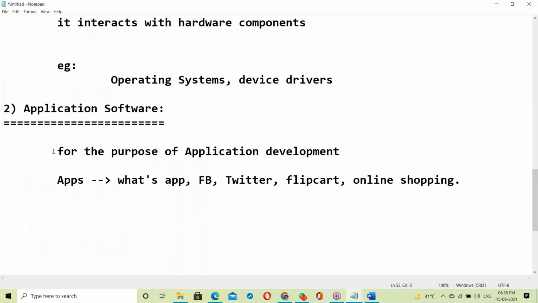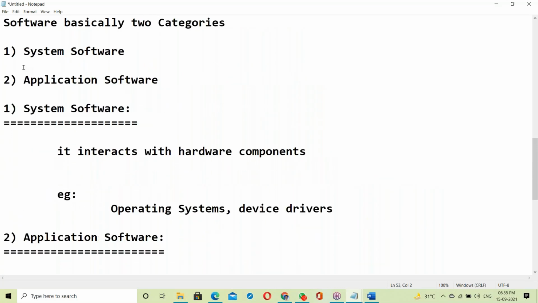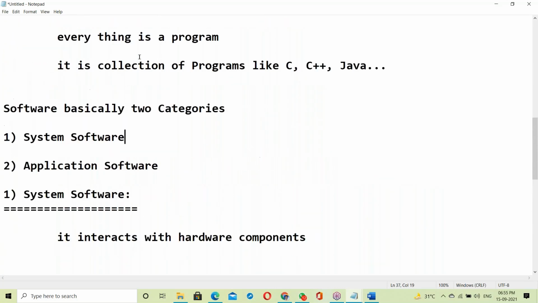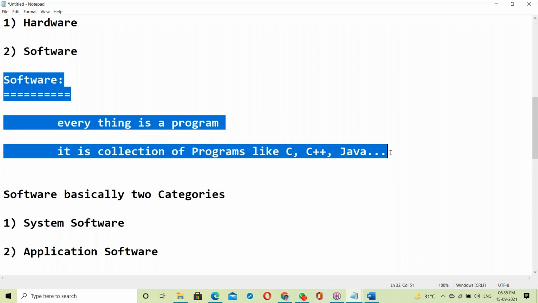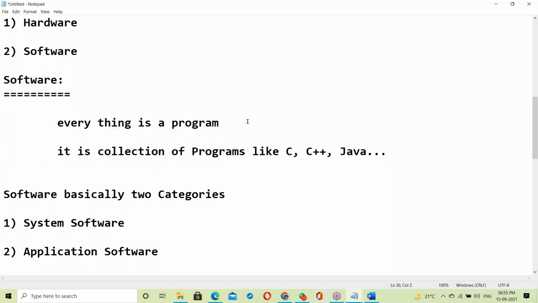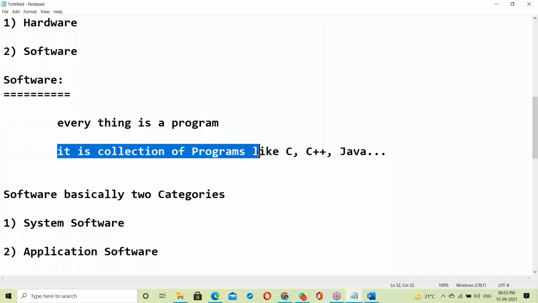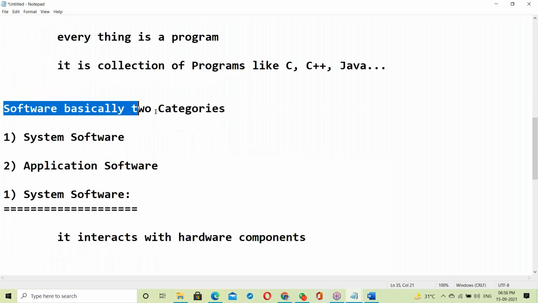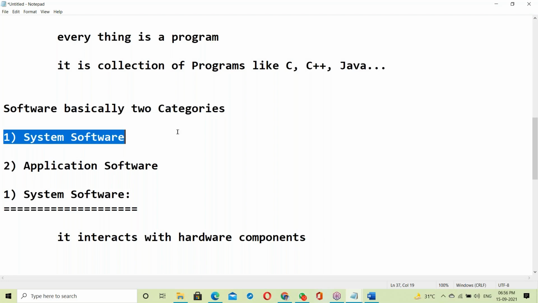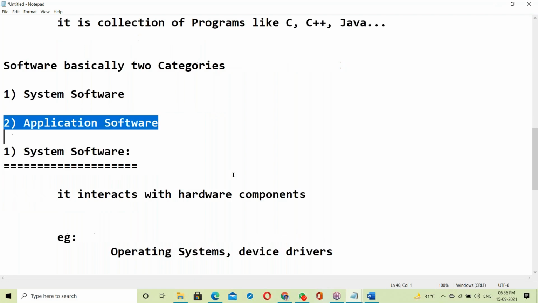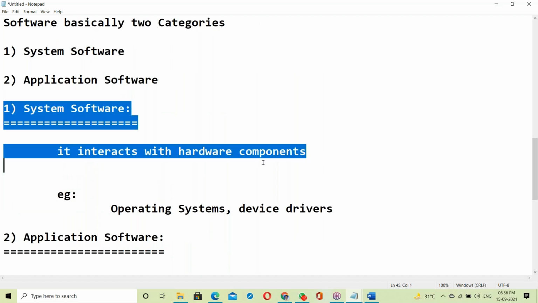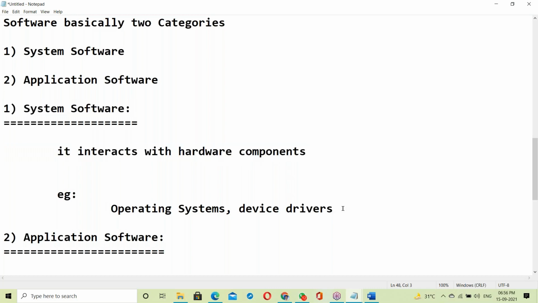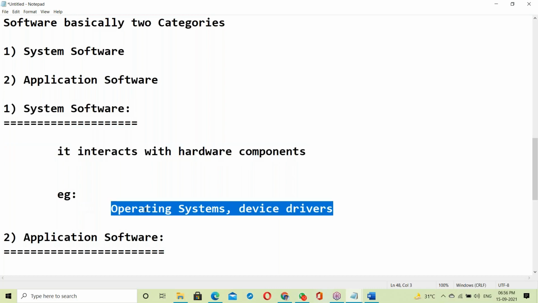So here, application software and system software. Our topic is software. We are software engineers. In software, everything is a program, a collection of programs. Software basically has two categories: system software and application software. System software interacts with hardware components. Examples are operating systems and device drivers, which come in this category.